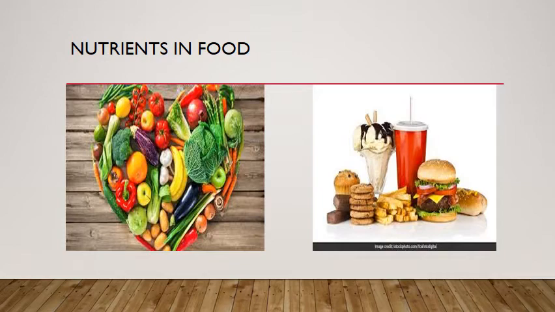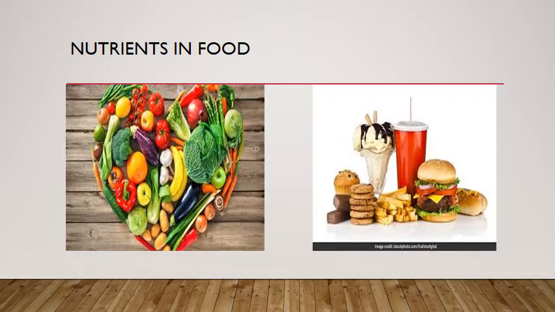So the first thing we came to know is that food is a basic requirement for all living things. Whether we are human beings, animals, or plants, all need food to survive, because this food gives us energy and is necessary for the growth and development of our body.